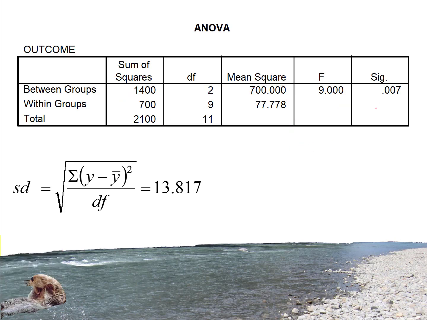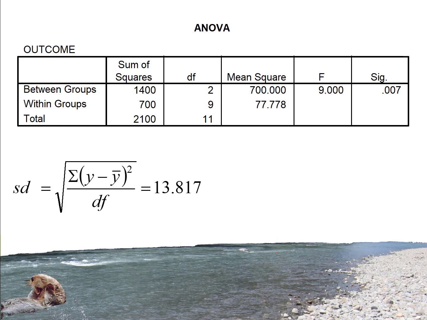Then the computer has calculated our p-value for us. What's the probability of this F if the null hypothesis were true, that is, if we had no differences between groups at all? What's the probability of getting this size of an F value? The probability is 0.007, a very, very small probability. So that would definitely be significant, and we would reject the null hypothesis and claim that we have a significant effect. Now, one key question is, what is the effect size? We haven't looked at how we would calculate that yet, and we'll do that in just a moment.